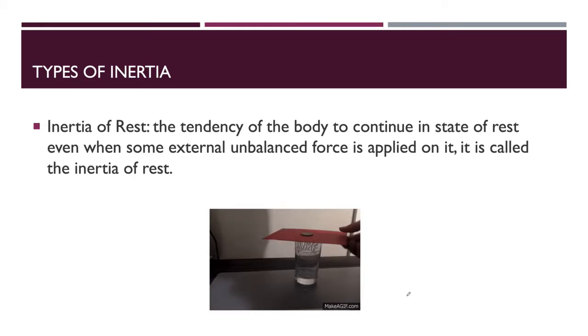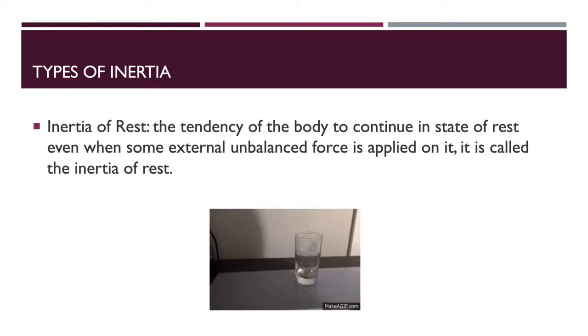So what is inertia? Inertia is the tendency of a body to continue in its state of rest even when some external unbalanced force is applied on it. This is called the inertia of rest. You can see in that experiment that the coin is kept on the page, and when you pull the page, the coin does not go with the page.